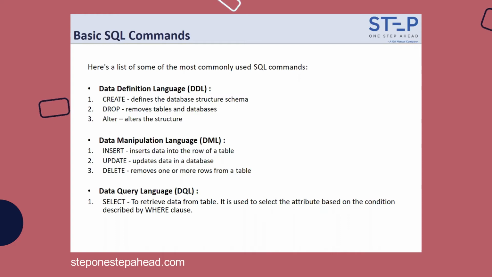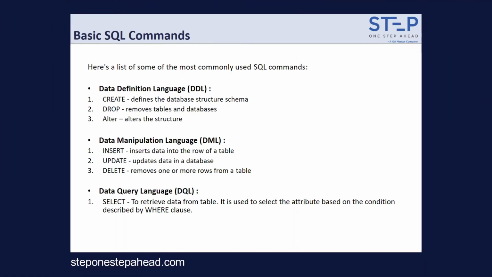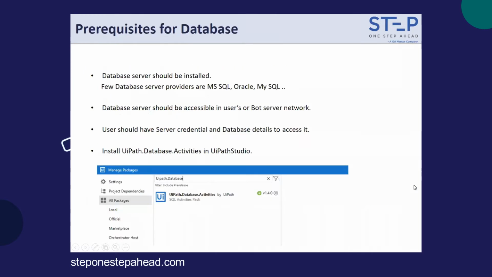The third one is Data Query Language. This is the main command which is used in the whole project or in a database. Wherever the database is used, retrieving data is the actual main functionality. People will create a table once, people will insert data once or twice, but to retrieve data or to generate any stats and reports, the select query is used a lot. And in a select query, we generally use the where clause to filter our data or to get the actual required data.